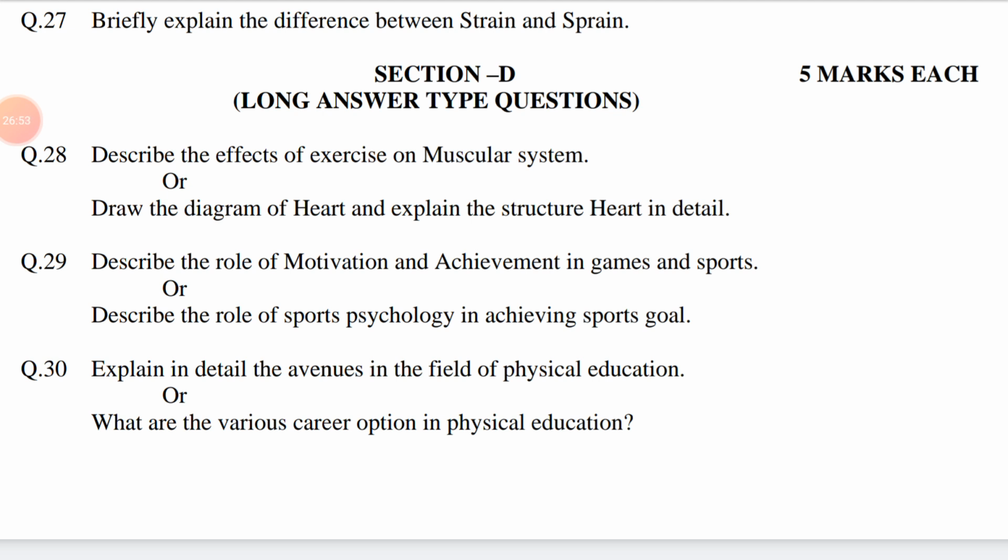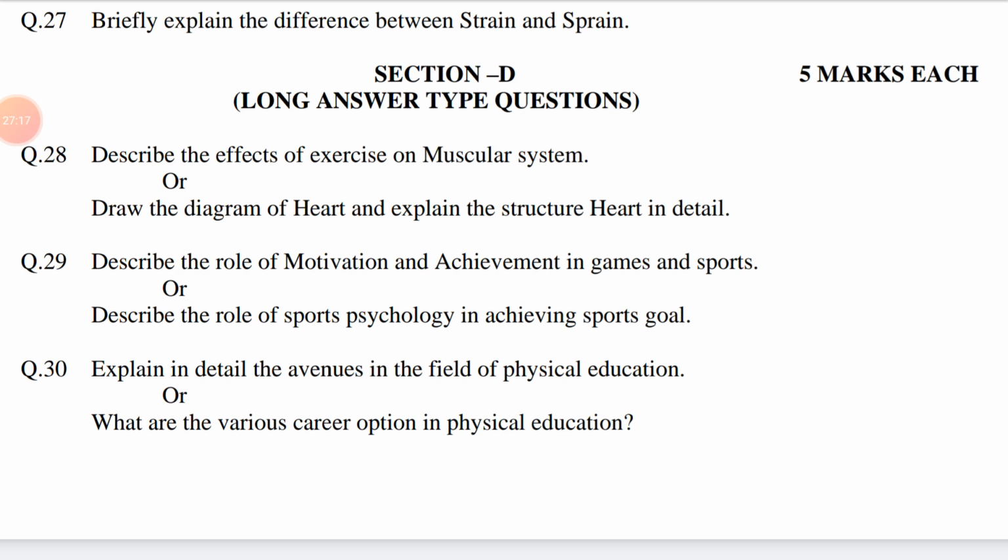Sprain. Point number 1. Sprain is the injury of ligaments. Strain is the injury of muscle. Point number 2. Sprain occur due to twisting of joint. Strain occur due to tearing of muscle fibers.